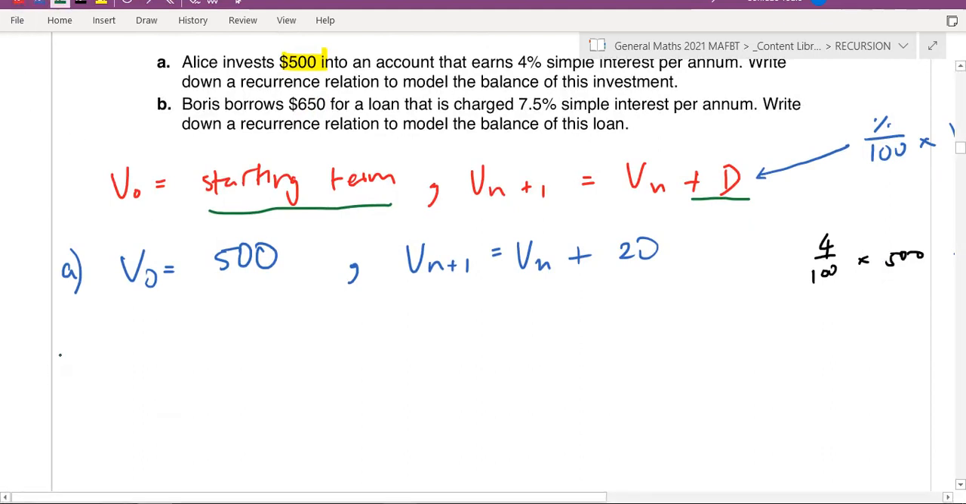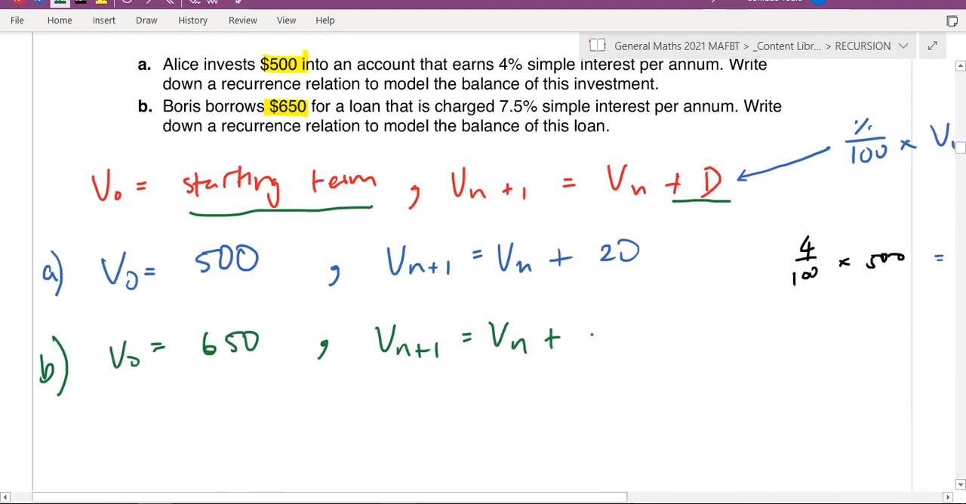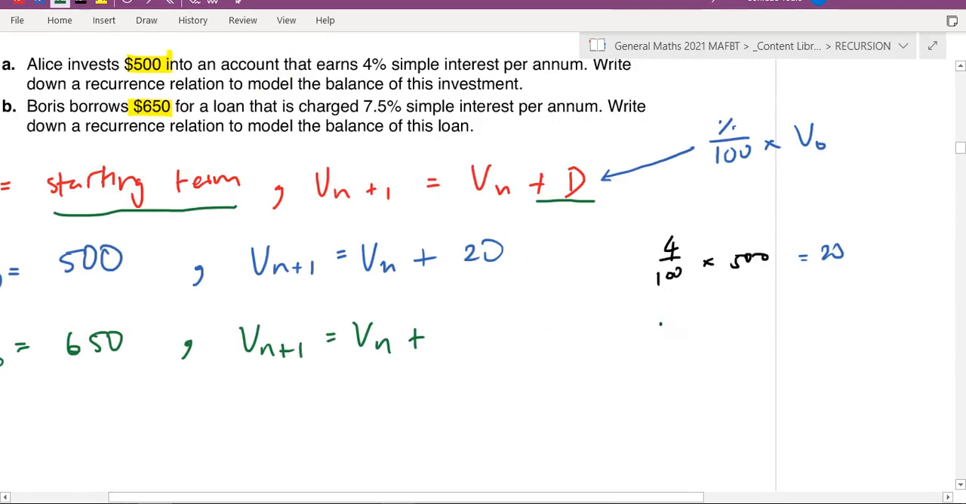B. Okay, borrows 650 for a loan that is charged 7.5% per annum. Write down a recurrence relation for this loan. Okay, so for that one, V0, I always start with that 650. Nice and easy. And Vn plus 1 is equal to Vn plus, and then let's work out what the common difference is. So it's going to be 7.5 over 100 times 650.